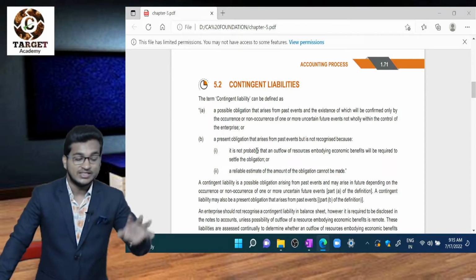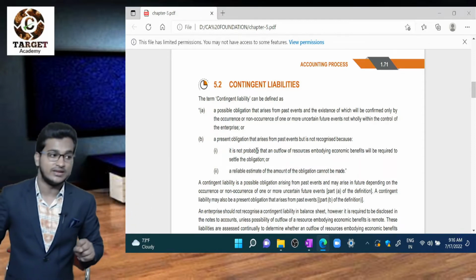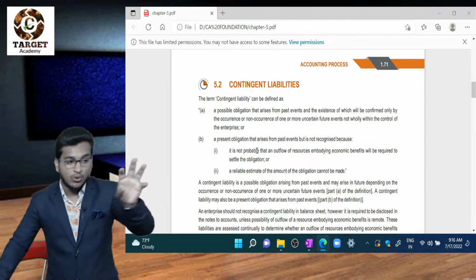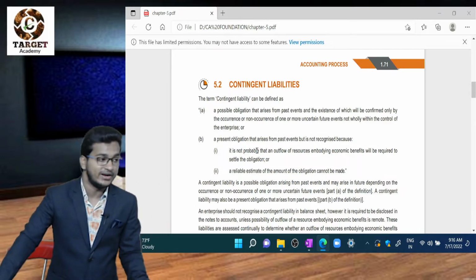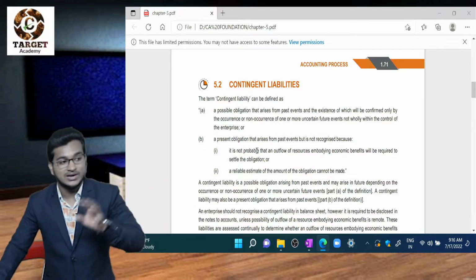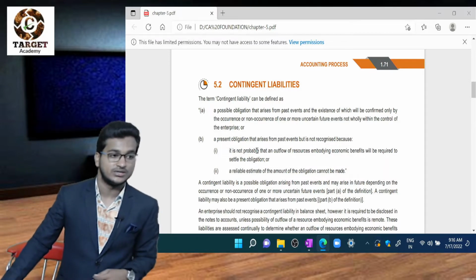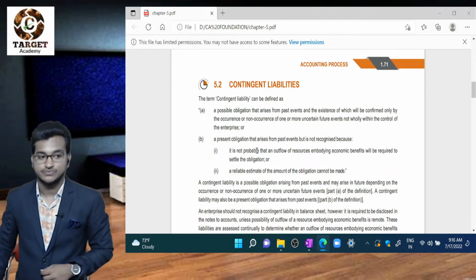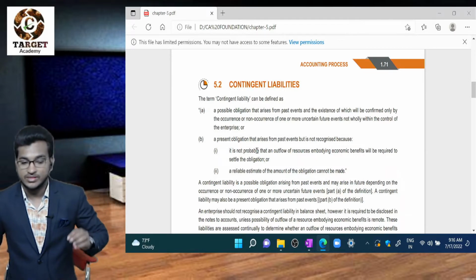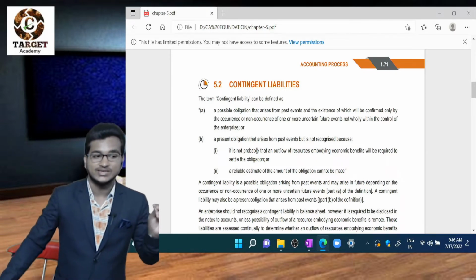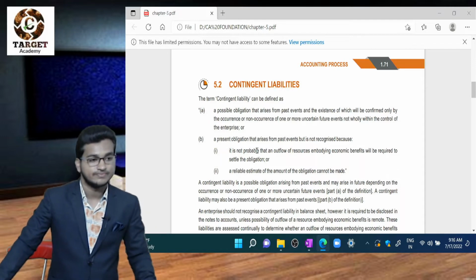That means an uncertain event is there. The outcome of that uncertain event in future will decide whether I have to pay compensation or not. That is a contingent liability. Okay.